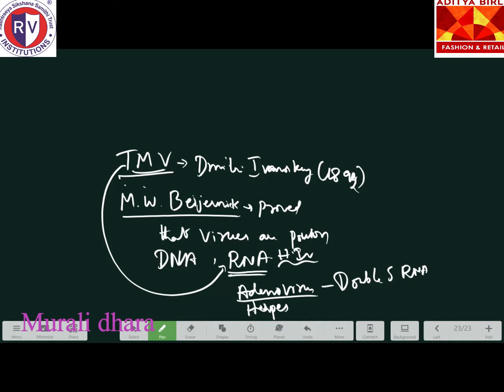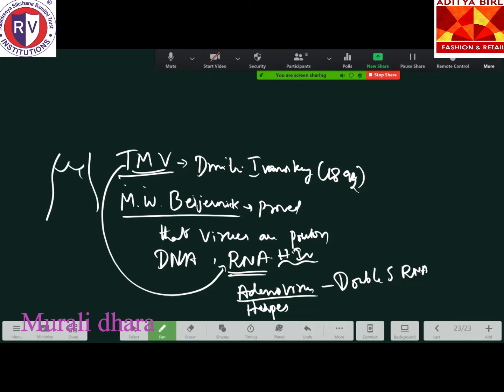Okay. Next, the tobacco mosaic virus will be having small units in between. They are called capsomeres, remember. And how many capsomeres will be present? Any idea? 1039 capsomeres are present.